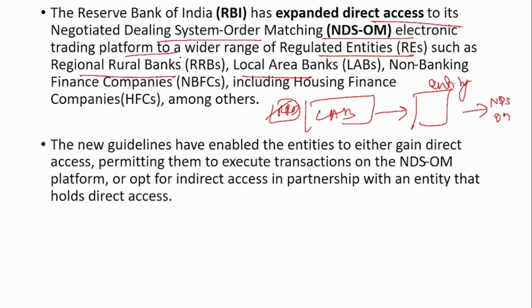Now this trading platform is available to a wider range of entities such as RRB, local area bank, and NBFC, including HFC. The new guidelines have enabled the entities to either gain direct access, permitting them to execute transactions on the NDS-OM, or opt for indirect access in partnership with an entity that holds direct access. So these are the two options available.